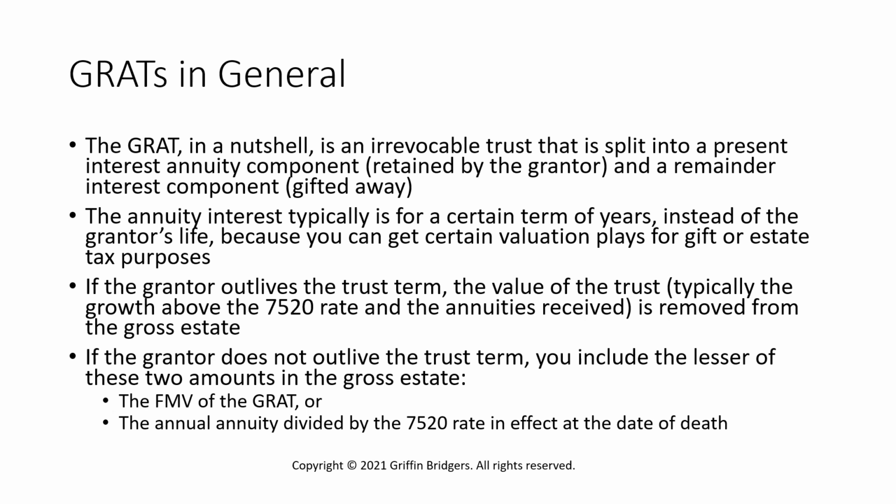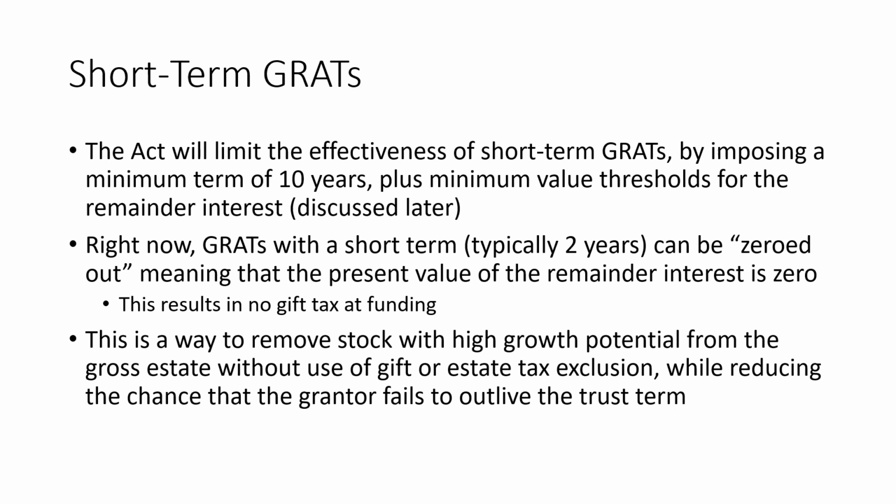Now, if the grantor does not outlive the trust term, the value of the GRAT at death could be included in the gross estate, but you might also get another bite at the apple, another valuation play there, where if the 7520 rate goes up prior to death, you can get a lower value on the amount included in the gross estate equal to the annual annuity divided by the 7520 rate that's in effect at the date of death. So that bite at the apple is not going away. Instead, it's the upfront bite at the apple for gift tax purposes that might change.